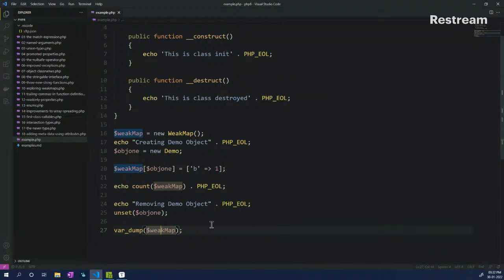So now the question is, when do we use a weak map? So normally, like 99% of your use cases will not use weak maps. It would be only used by frameworks or libraries which actually are defining this.